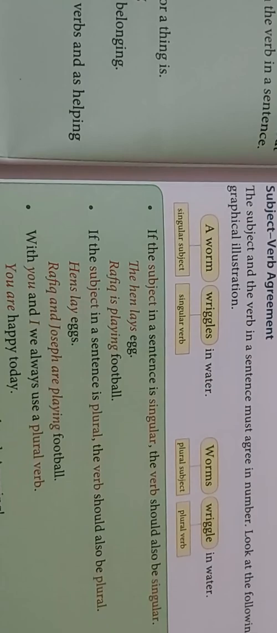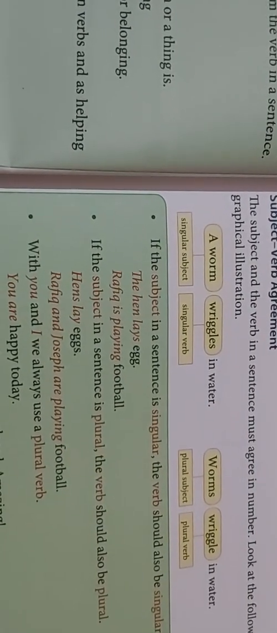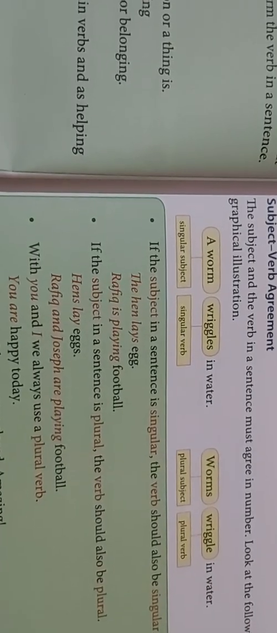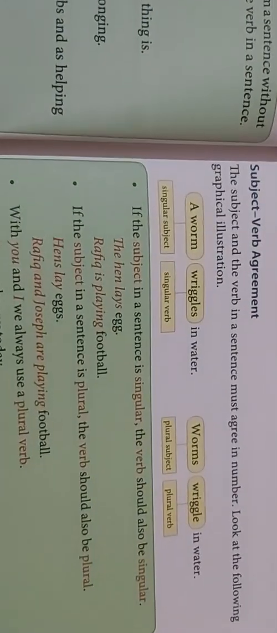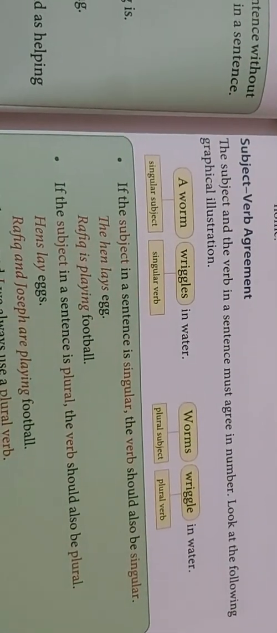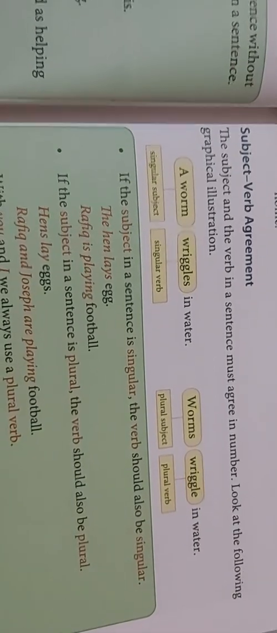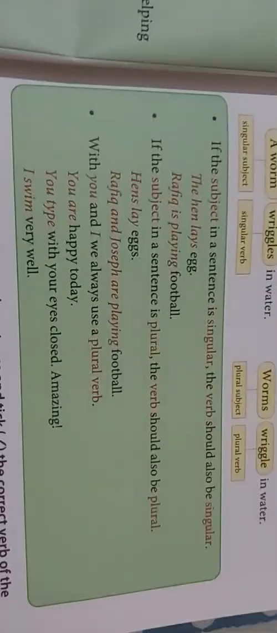A worm, you all can see, is a subject. What action is it doing? Wriggles in water. So a worm is a singular subject. Now worms, s we have used with the worms, so it is a plural subject और plural subject के साथ में हम plural verb का ही use करते हैं. Okay, for example, some of the rules are given here.